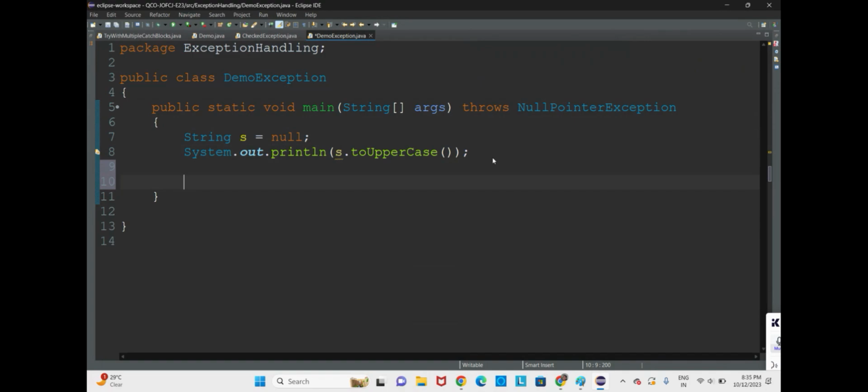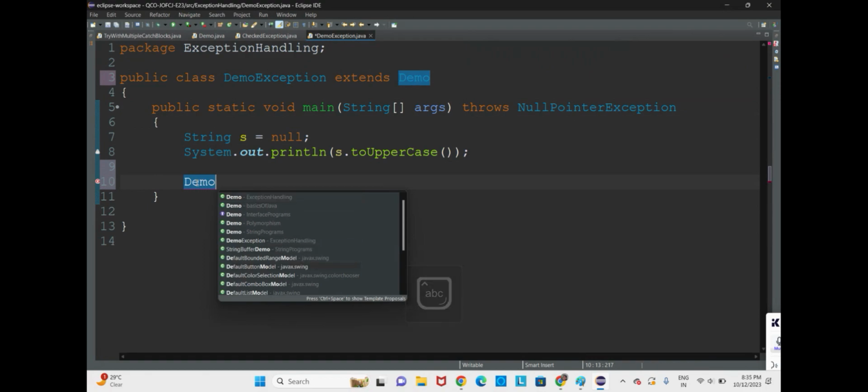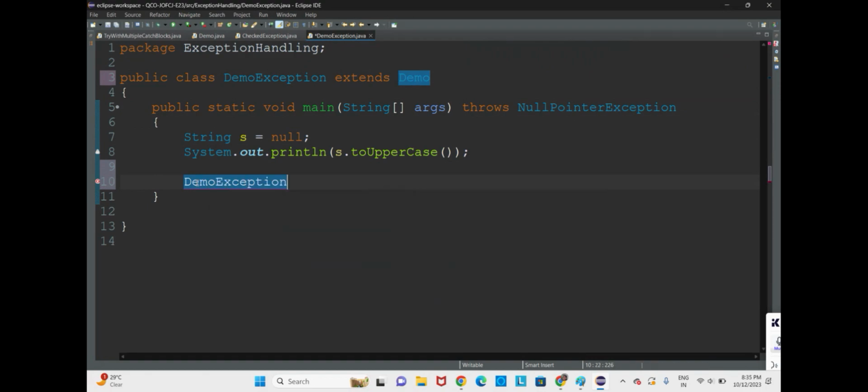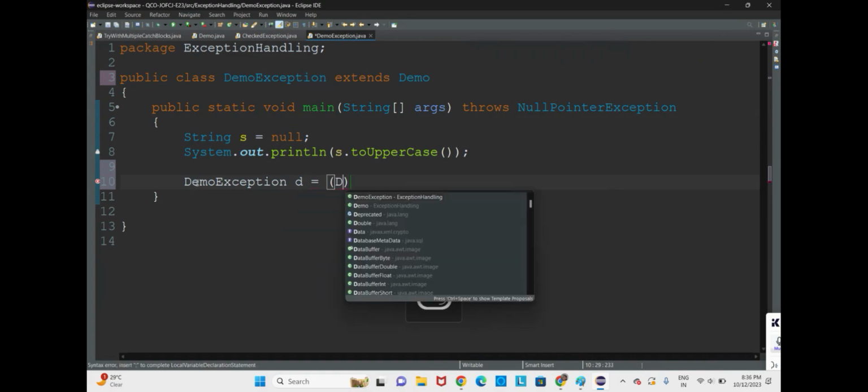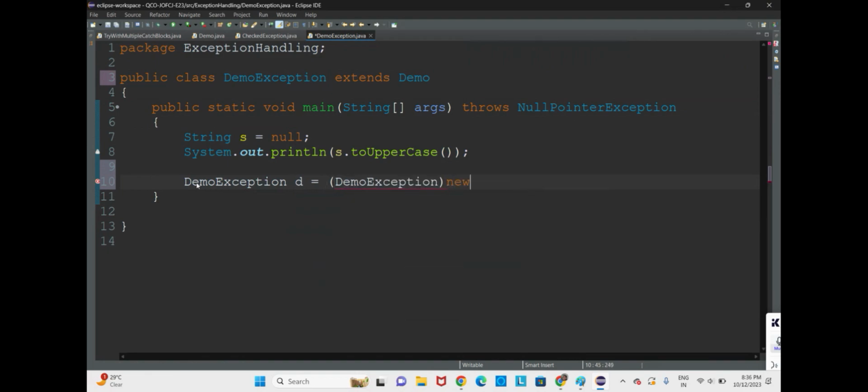Now let's go for one more exception. DemoException extends Demo class. Without upcasting we will do downcasting. DemoException variable d is equal to downcasting, that is, DemoException of new instance of Demo.